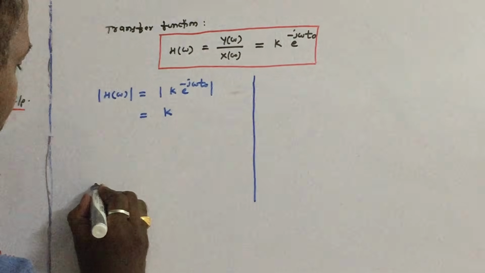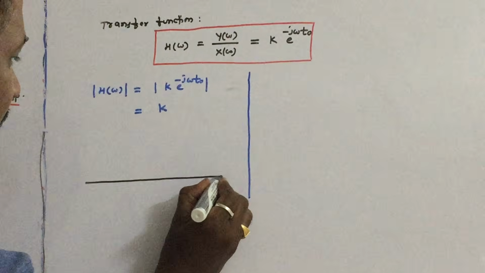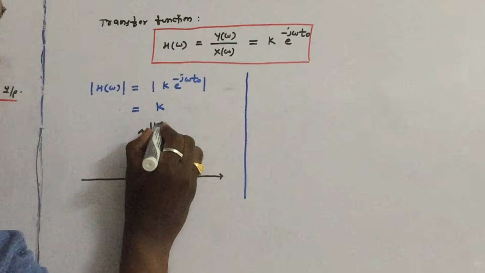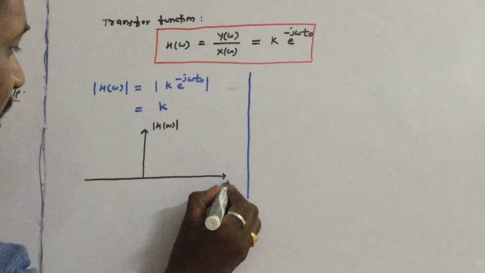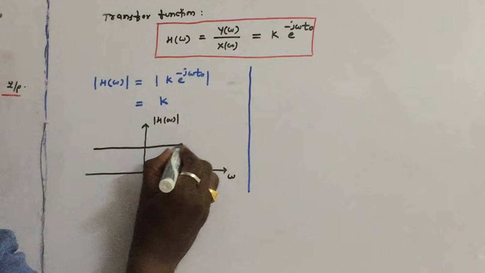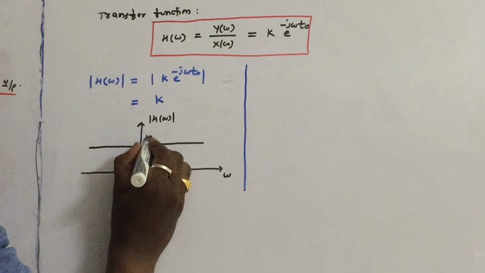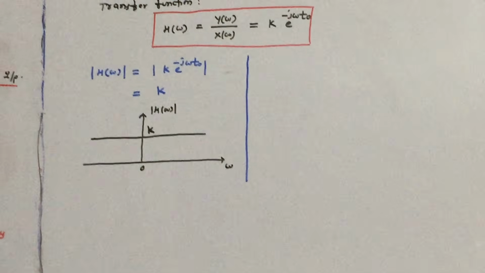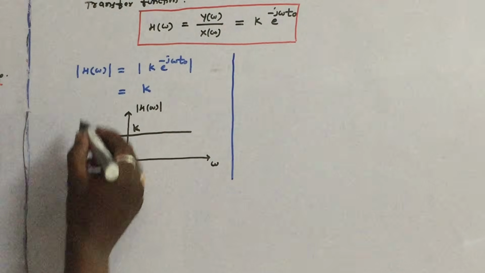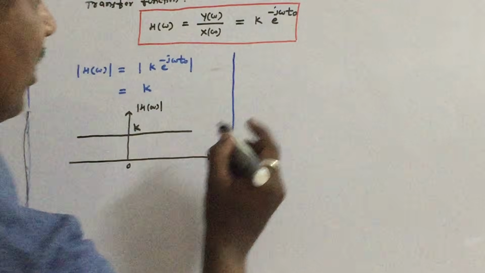So let us plot the magnitude response of the distortionless system, H of omega versus omega. For all frequencies, it provides a constant gain k. We represent it like this, and this is the magnitude response of the distortionless system.